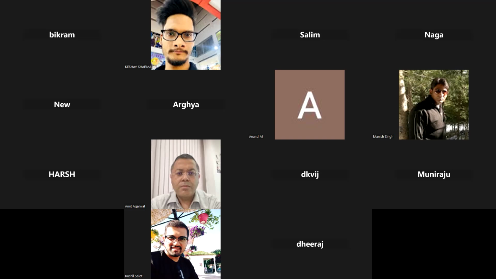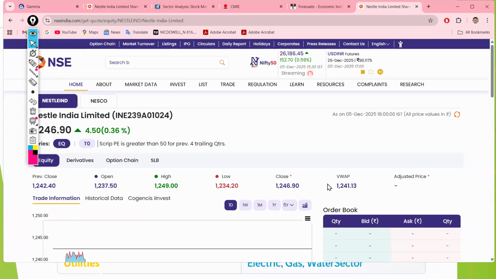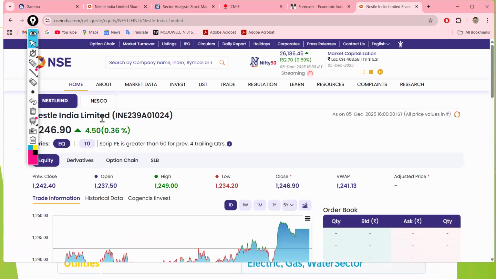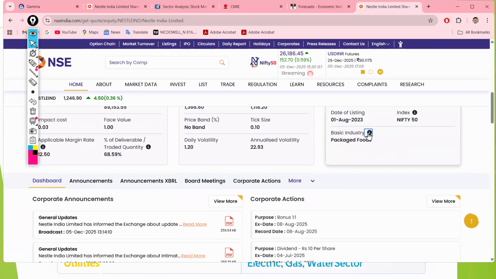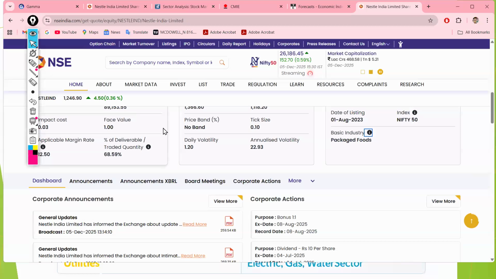Okay, so I hope my screen is now visible to you. Let's say you search here Nestle India. Which sector and which industry does it come under? If you search Nestle Limited, here in the basic industry, if you click here, you can see that this is the sector fast moving consumer goods, and the industry is food products. It comes under the food products industry, and it comes under the fast moving consumer goods sector.